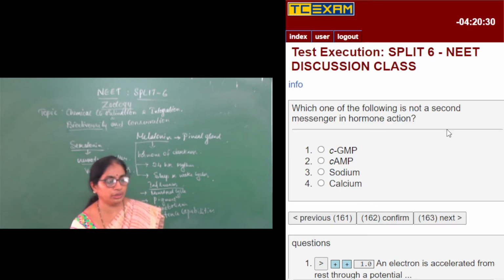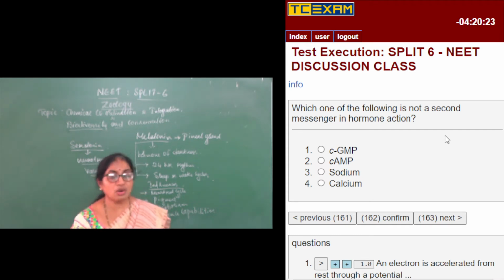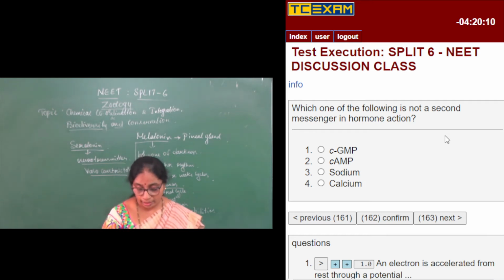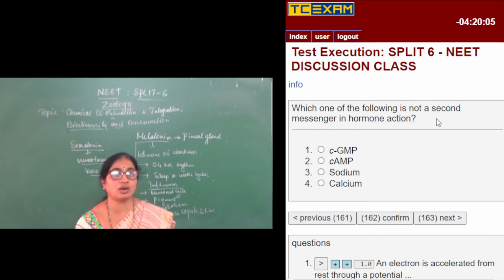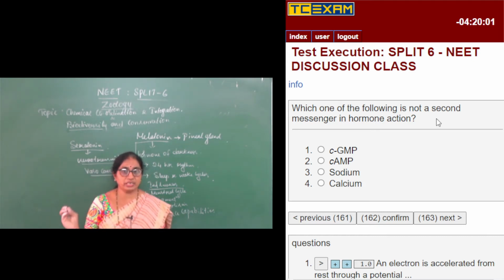Next, moving on to the next question. Which one of the following is not a second messenger in hormone action? Now coming to how exactly hormones act upon the various organs of our body. The hormone action can be of two types. Hormones act upon the target organs with the help of the receptors present in the target organs. So hormones go and bind to the receptors present in the target organs.